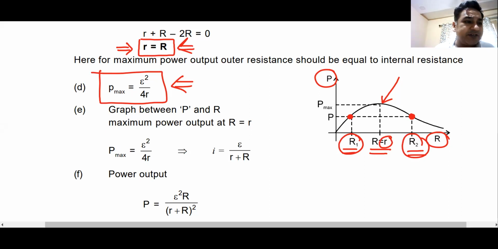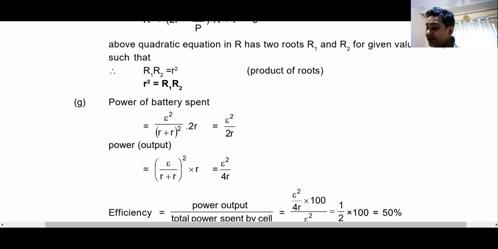Now, how it is achieved, we don't have time for that. We'll just write the result, and the result is like this. Small r square is R1, R2. Will you remember this? Yes. Okay. Fine.